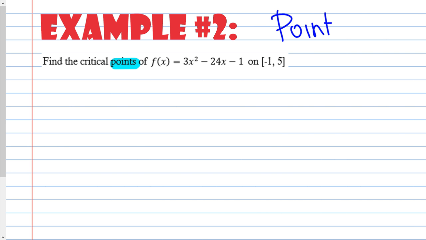So a point is an x and a y. If we're going to use a technique to find x, then it is up to you to figure out what y is. Sometimes you're asked to find a critical value, or the absolute maximum, the value of it, or the minimum, the value of it. They're asking you for y. So sometimes you're asked for x, sometimes you're asked for y, and sometimes you're asked for x and y.